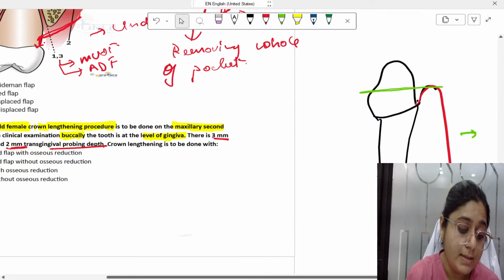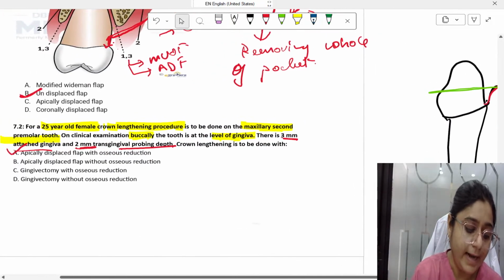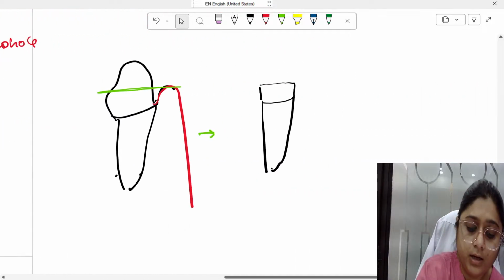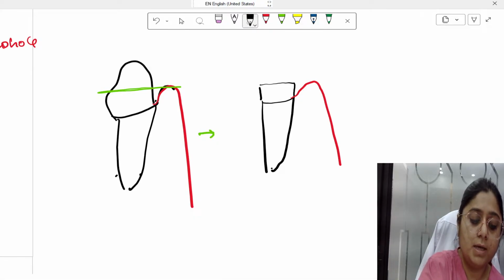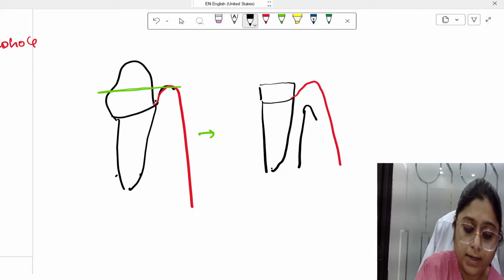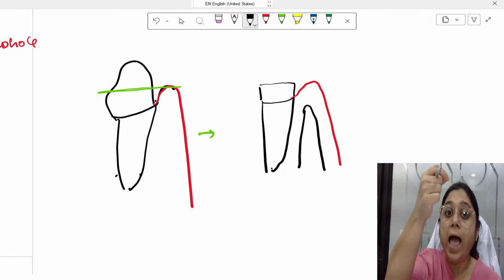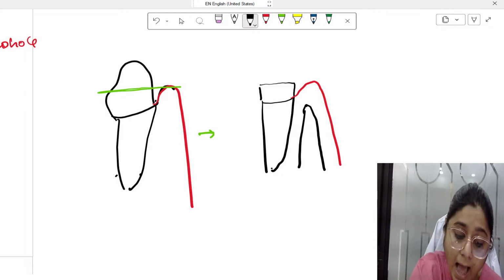Now here what they are saying is there is 3 mm of attached gingiva and 2 mm of transgingival probing. What is transgingival probing? If this is the bone, I'll give infiltration, local anesthesia here, and take my periodontal probe and take it up till the alveolar crest.